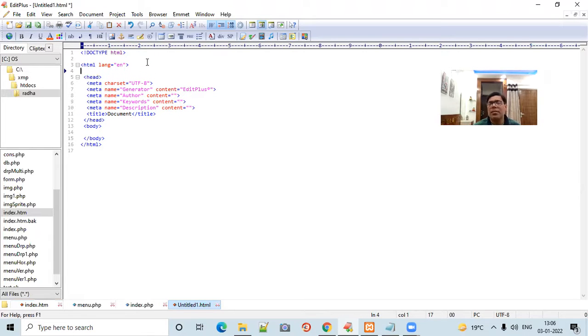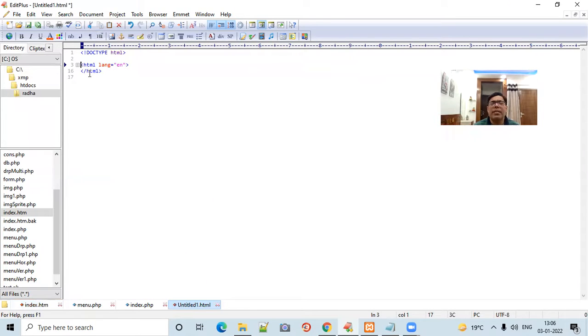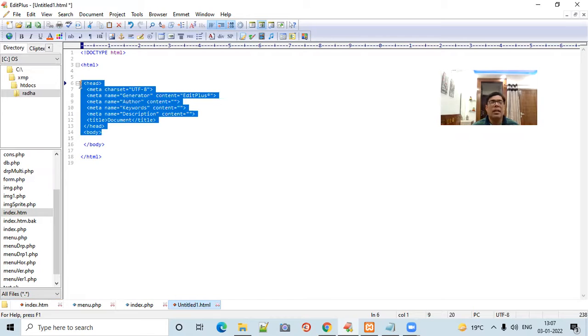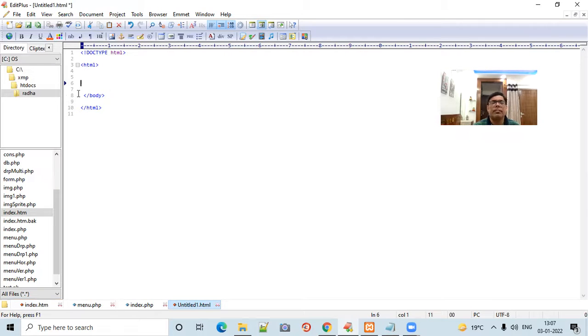You can start a script in HTML like this: html starts your script, and you close the tag with /html.